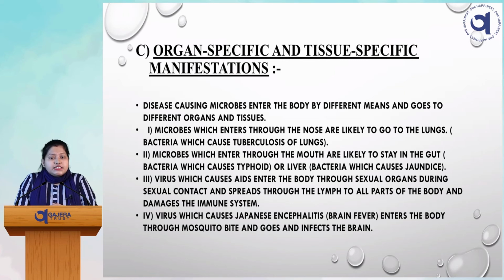The virus which causes Japanese encephalitis, or brain fever, we can say, enters the body through a mosquito bite and goes and infects the brain. That means it's organ specific, where the pathogens make a target organ, that is called organ specific, and where they are directly causing tissue damage, that is called tissue specific.